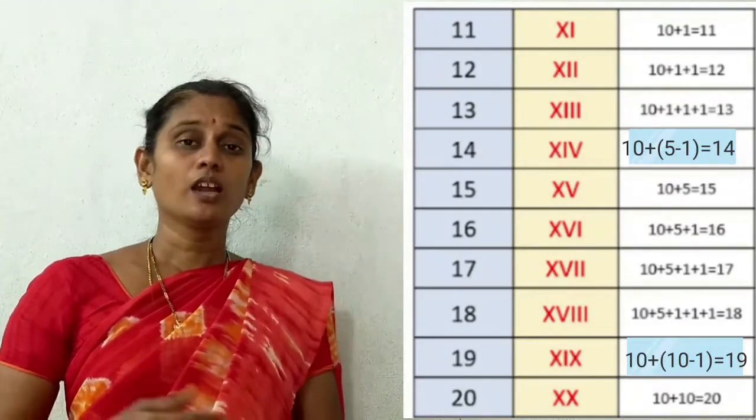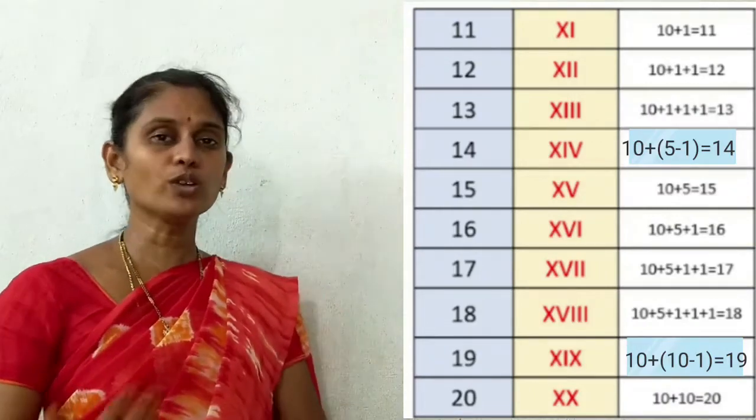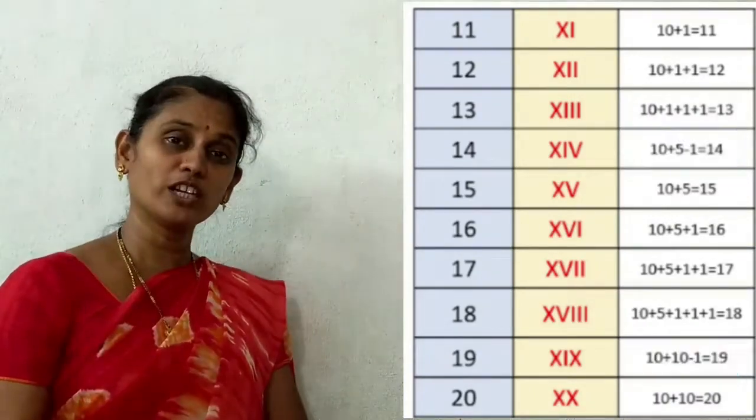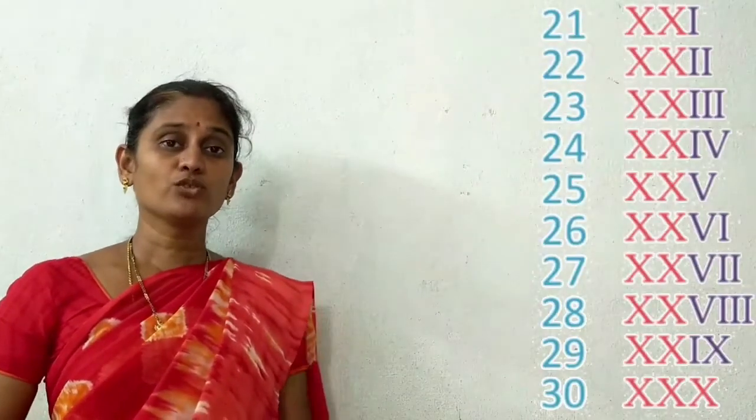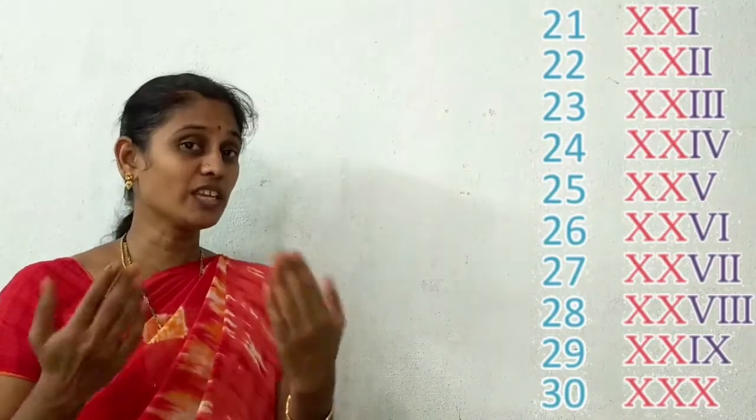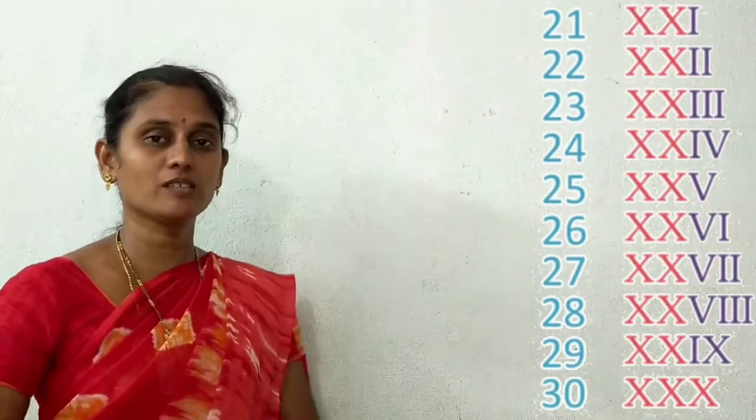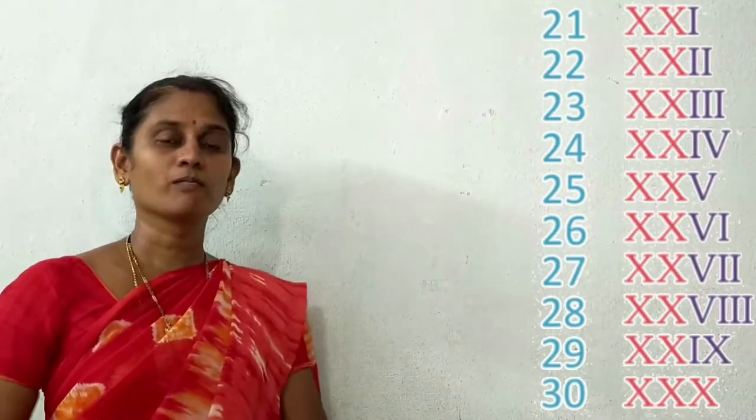Very good. Now we will see how to write the numbers from 21 to 30. Are you ready, children? Look at here. 21. As we wrote 11, 10 plus 1. Here how do we write? 20 plus 1.